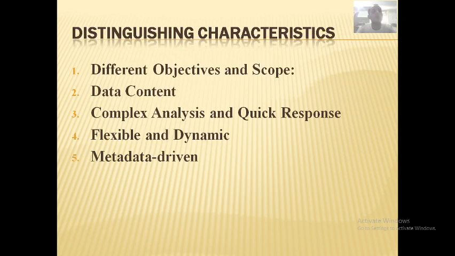Scope and objectives. The data warehouse has different objectives for different data warehouse architectures, and different scopes as per the user need, as per the user demand. So you can have different objectives and different scopes for the data architectures of the data warehouse. Got it? This is one of the important characteristics.